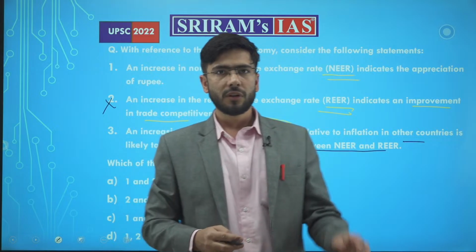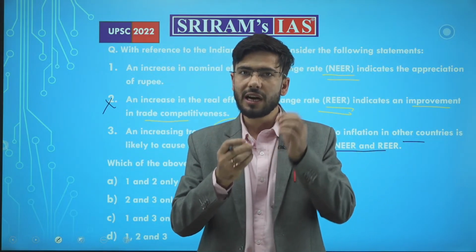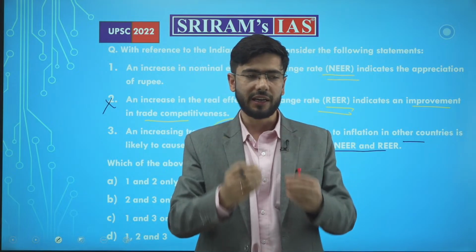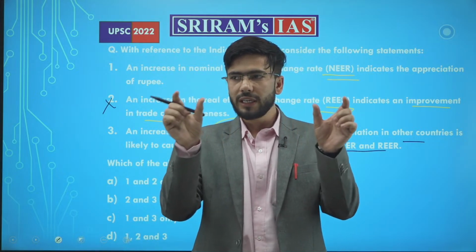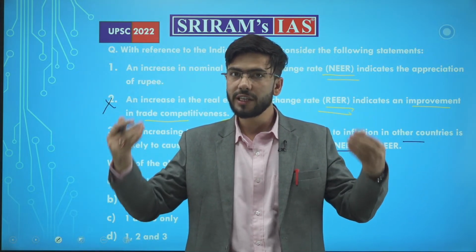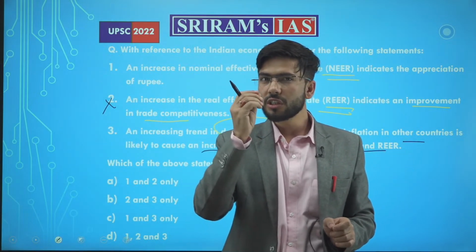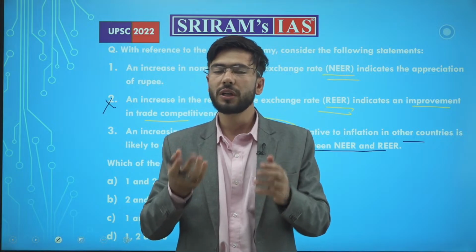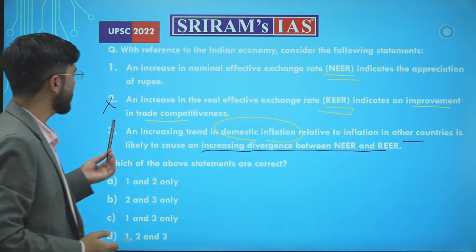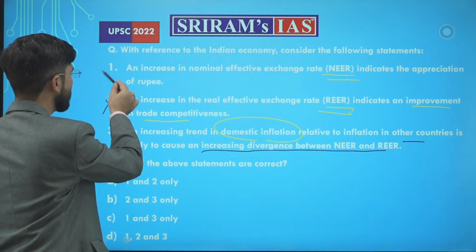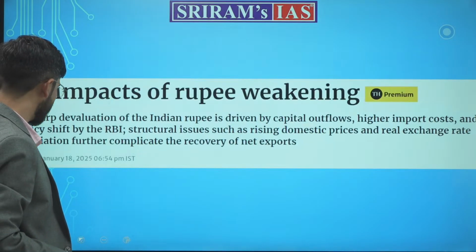As we said, NEER is unadjusted, REER is adjusted, which means if inflation is rising in domestic economies in comparison to foreign economies, the two indexes will start diverging because inflation is rising. So the divergence is something which conceptually can be derived by a student if he applies the logical mind. Okay, let's go. With this, question number 2 we discussed. It was asked in 2022. Second and third statement are correct. B will be the answer.